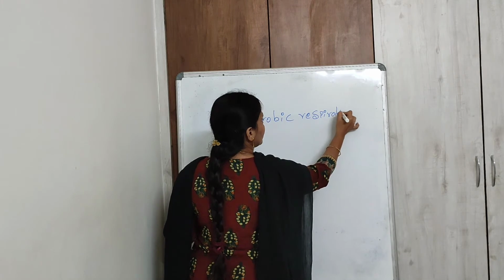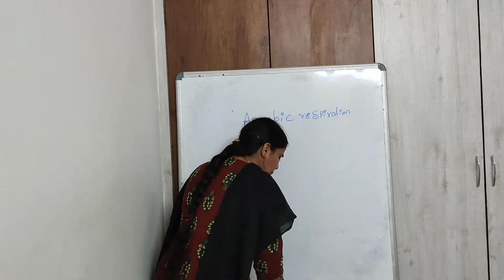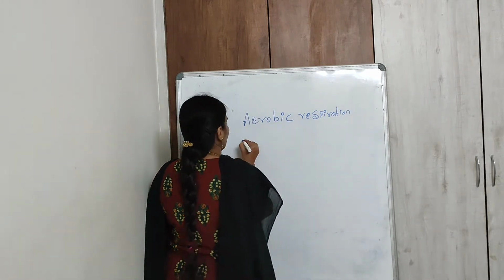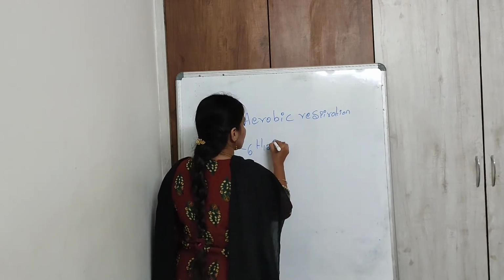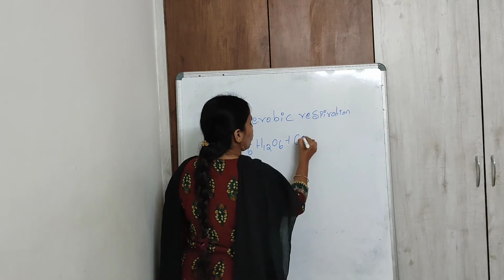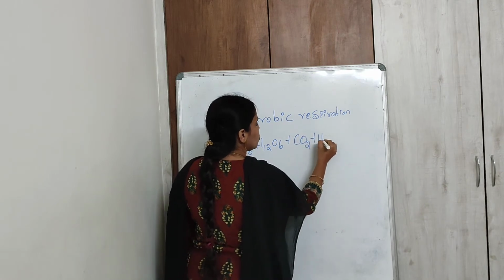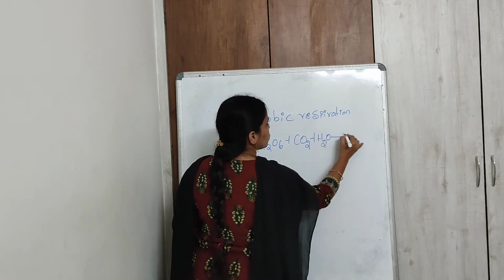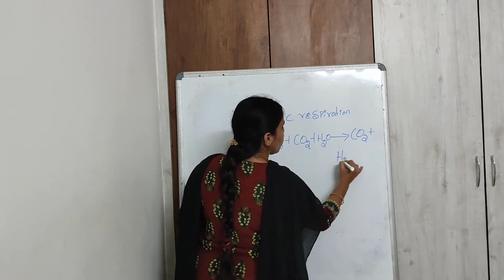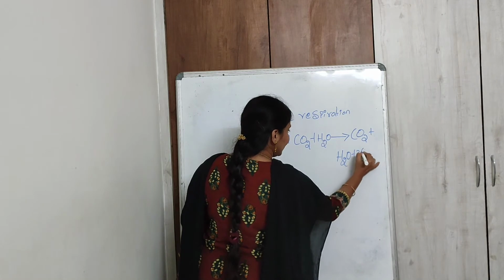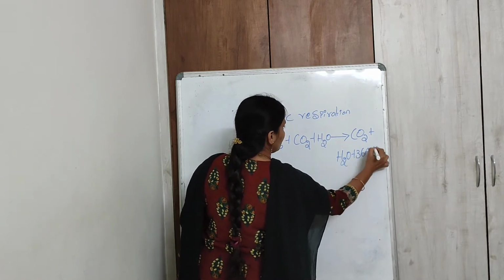The respiration which takes place in the presence of oxygen. So it is C6H12O6 plus CO2 plus H2O gives rise to CO2 plus H2O plus 36 ATP will be liberated.